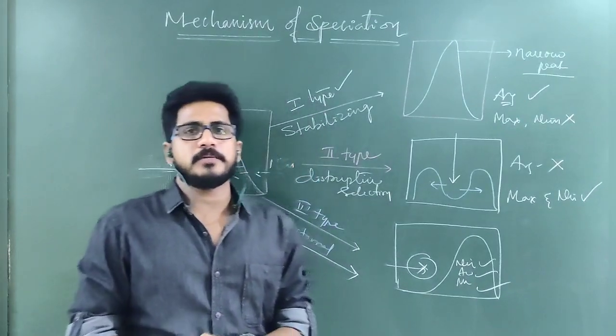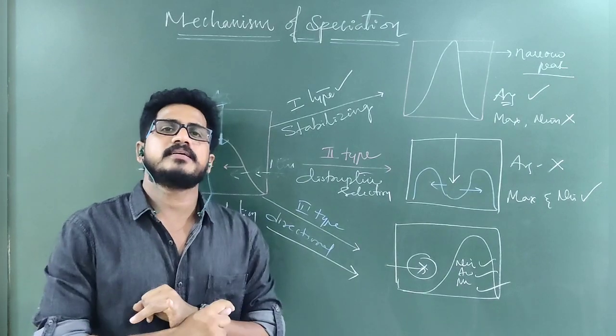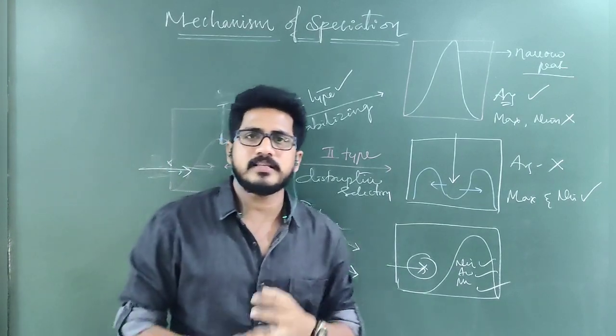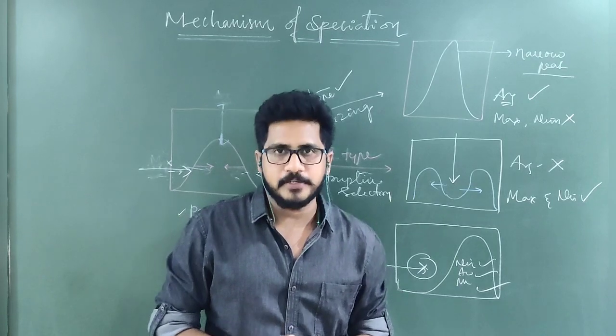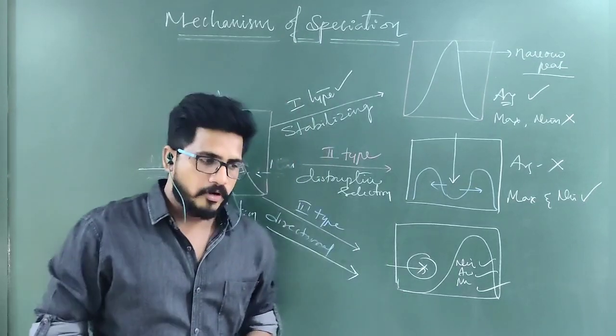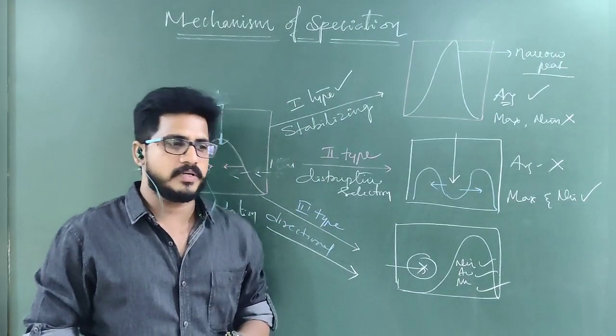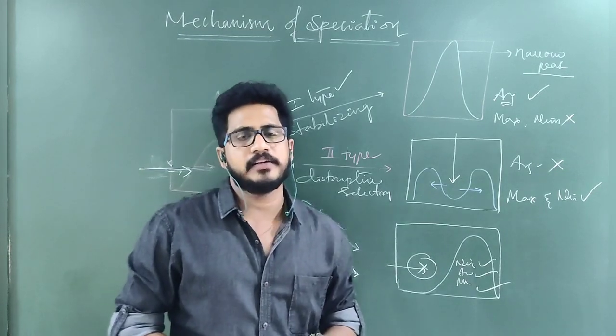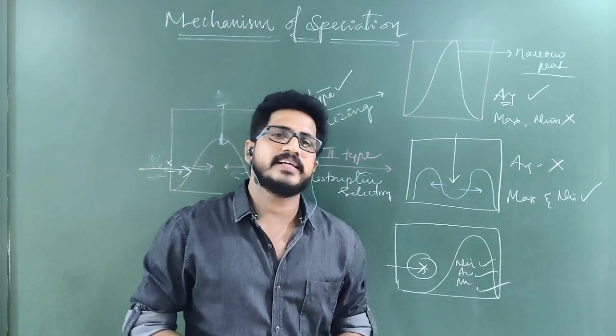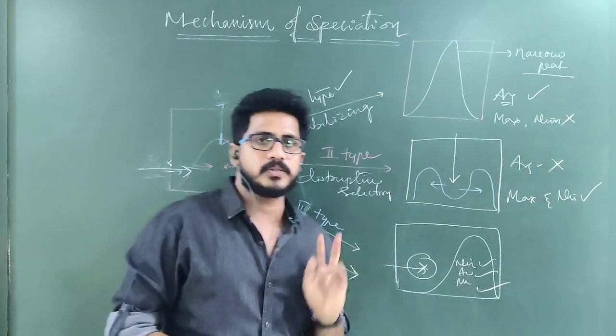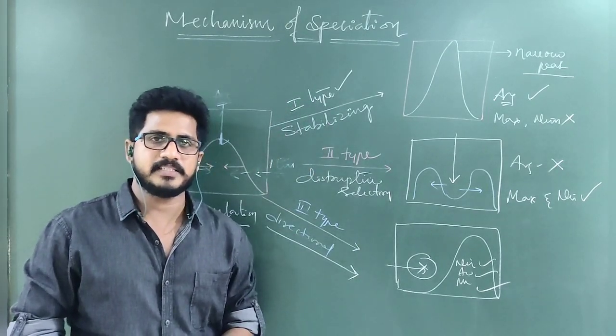These are the two concepts you learned today. One is the mechanism of evolution, second one is the formation of different types of speciation. About the Hardy-Weinberg principle, there are a lot of calculations and different types of models of sums. In the next video we will see. So I hope you understand the two concepts and can attend the assignment easily. Thank you.